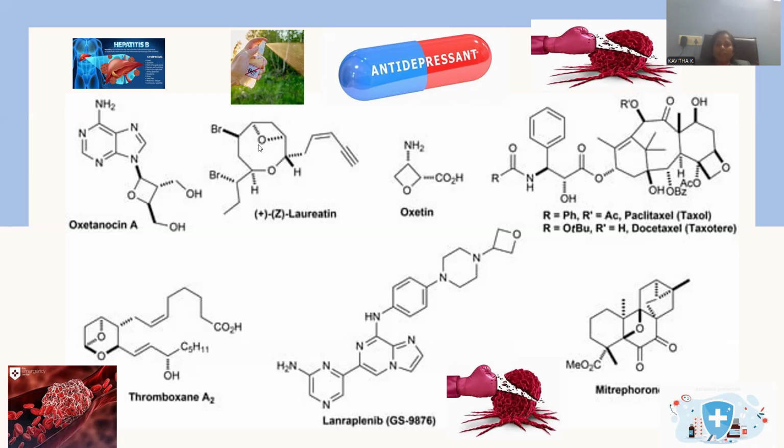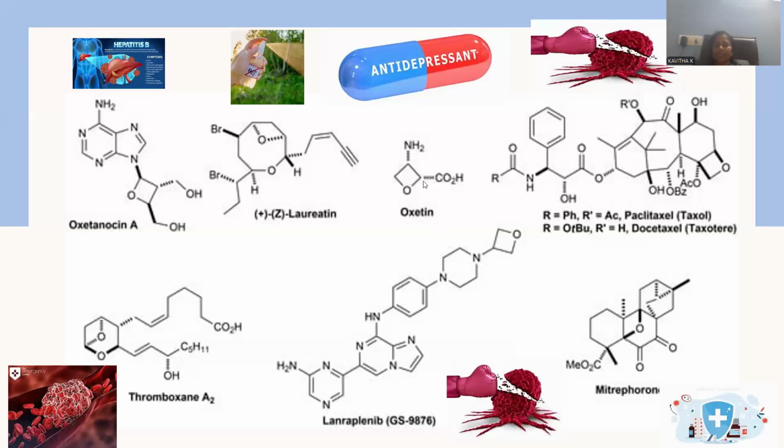And let me show you another molecule where you can observe this four-member ring system called oxetane within the skeleton, and that is called plus Z laurietin. Plus Z laurietin is the drug which works like a mosquito repellent in order to destroy the larvae of the mosquito. Wherever larvae of the mosquito are laid on the water bodies or any open region, this is the effective drug in order to destroy them. So this mosquito repellent agent it will be.